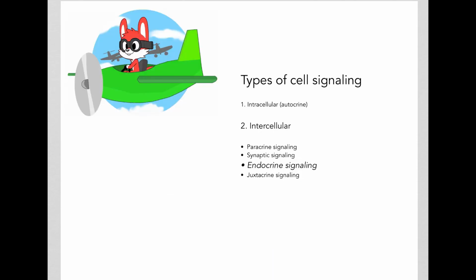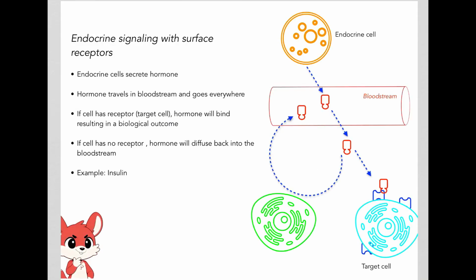Now let's look at endocrine signaling. We'll first discuss endocrine signaling involving surface receptors. As the name suggests, in endocrine signaling, the signal comes from an endocrine cell. So this signal, which is typically a hormone, will travel into the bloodstream. So the endocrine cell will secrete the signal. The signal enters the bloodstream.